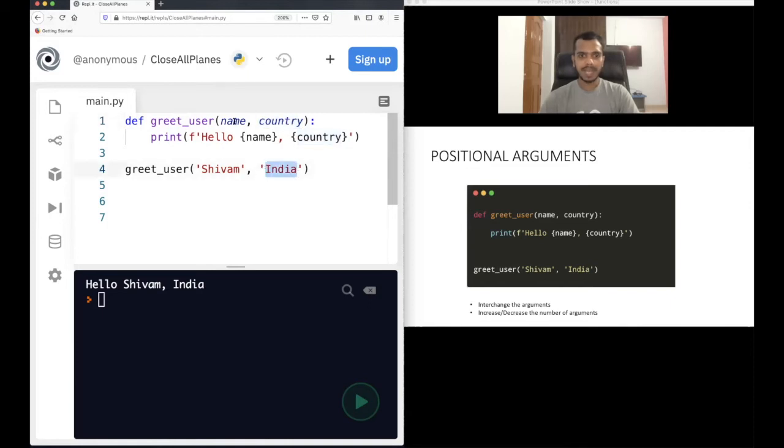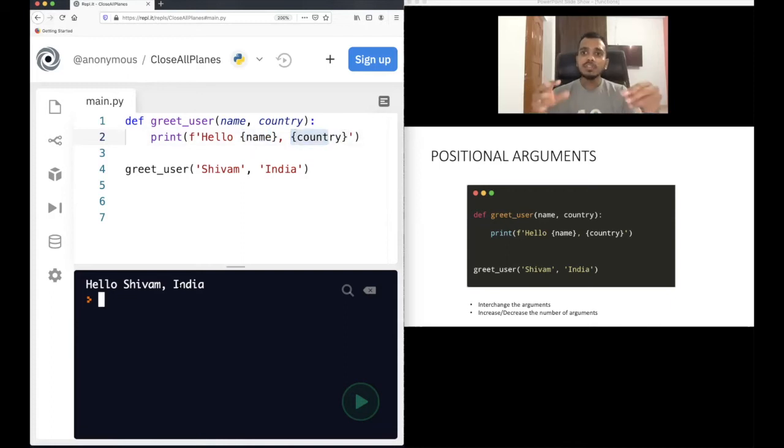So what will happen is, when this function gets called, Shivam will be stored in the parameter name, and in country, India will be stored. Now the control will go to line number 2 and it will print hello, whatever is stored in name, whatever is stored in country. So it printed hello Shivam India.